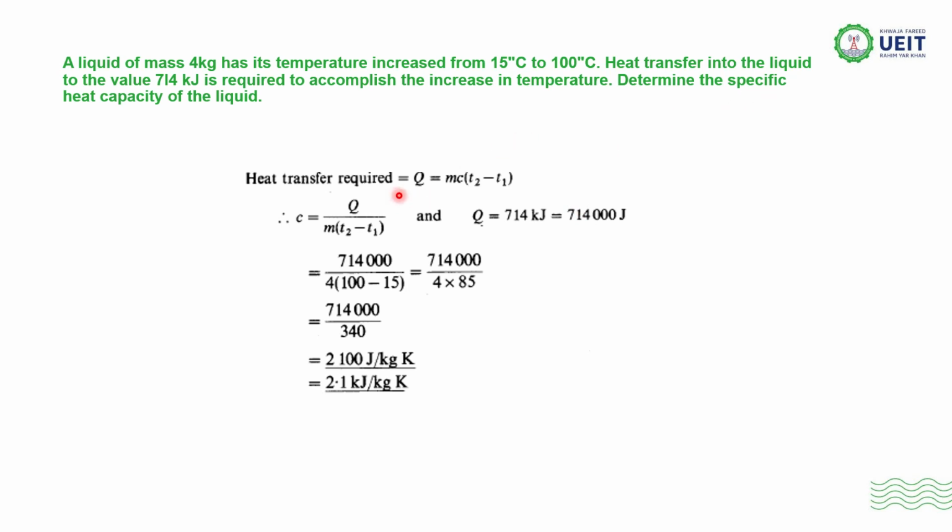Now the heat transfer Q is equal to mc delta T. So C is equal to Q divided by m times (T2 minus T1). So the value of Q is 714 kilojoule. In joule it will become 714,000 divided by 4, that is the mass, times (T2 minus T1), and the value comes to 2100 joule per kg Kelvin, or 2.1 kilojoule per kg Kelvin. So this is the answer of this specific problem.